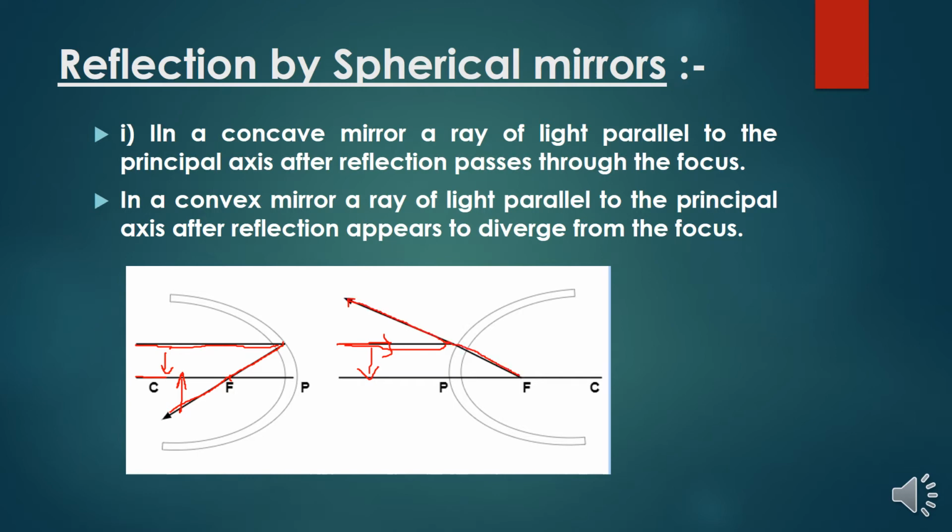After reflection it is diverging on the same side, but it appears to converge on the other side. This is the point we should consider in the convex mirror, and it is also focusing at the principal focus. So the ray coming parallel to the principal axis diverges, and the connecting line is the imaginary line.